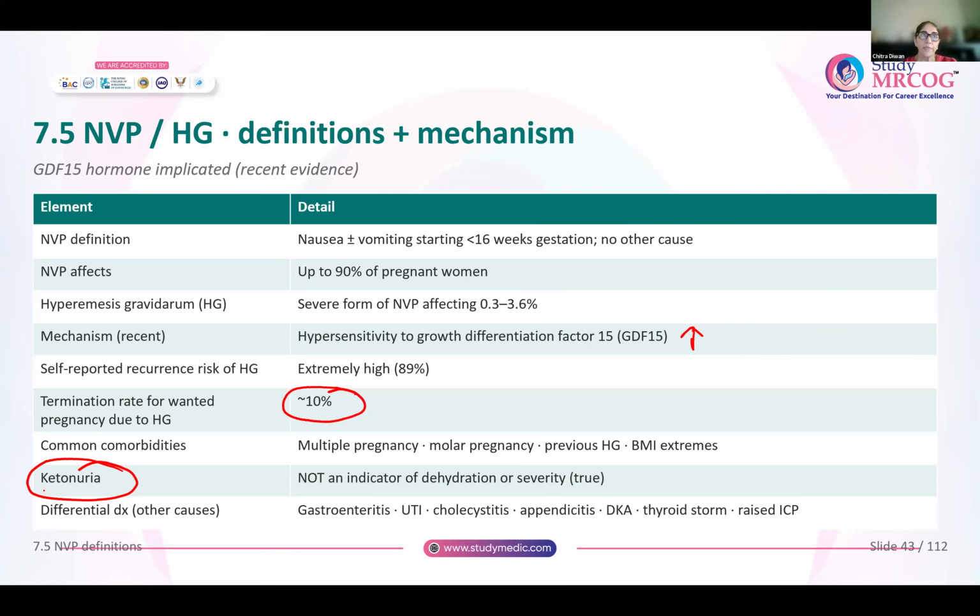Now, any woman who is pregnant and presents to you with hyperemesis gravidarum, please do not think by default that this is hyperemesis gravidarum. A host of other conditions could mimic this. So gastroenteritis, urinary tract infections, cholecystitis, appendicitis, diabetic ketoacidosis, thyroid storm, raised intracranial pressure, all of these could present with severe nausea and vomiting in pregnancy, and they have to be ruled out before labeling the woman as having hyperemesis gravidarum.